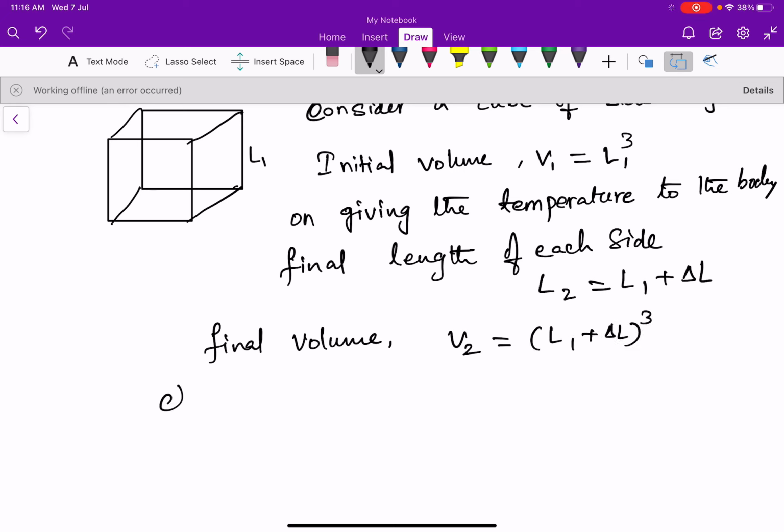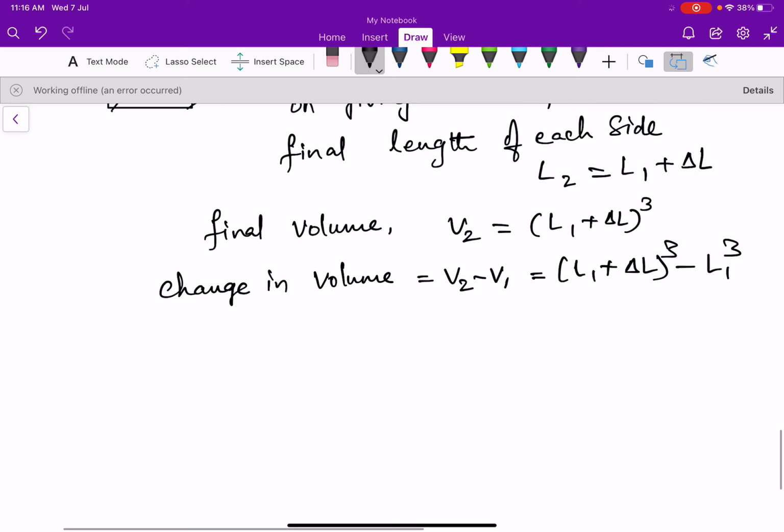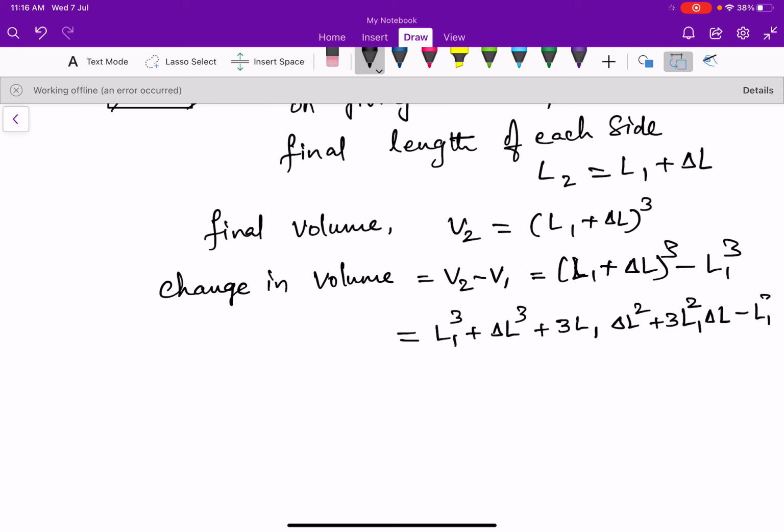Now the change in volume is V2 minus V1, that is L1 plus delta L whole cube minus L1 cube. On expanding, this is in the form of A plus B whole cube. So L1 cube plus delta L cube plus 3 L1 delta L square plus 3 L1 square delta L, minus L1 cube.